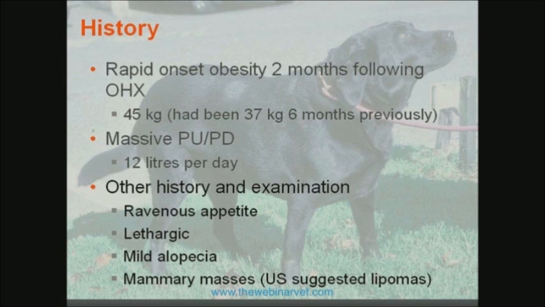On examination, there was some mild bilateral alopecia, and there were also a few mammary masses that we felt, bearing in mind she was only spayed as she was an older dog, but the ultrasound was suggestive of benign lipomas.